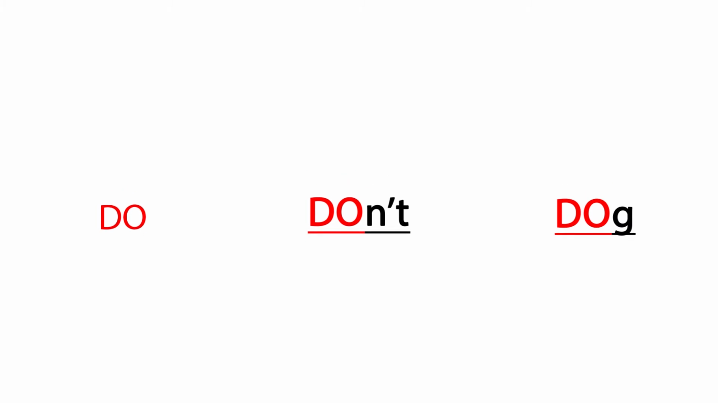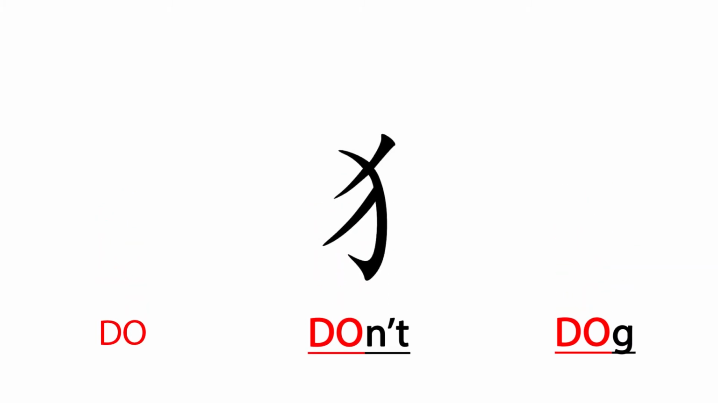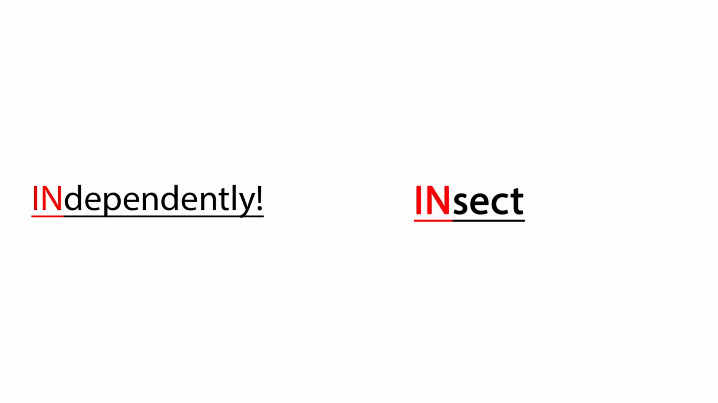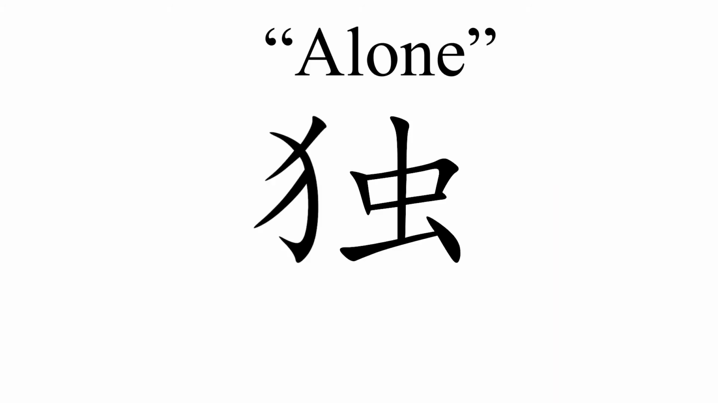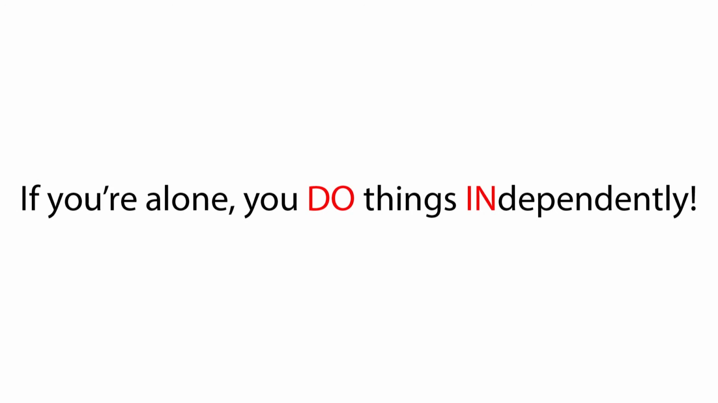Notice how the DO in do is the same as the DO in dog, and the same as the DO in don't. And they all help you identify the radical that you're learning. It's the same way for the IN in independently, which is the same as the IN in insect. And they help you to identify the other half of the character for alone. Going back to our sentence, you'll remember that this character is comprised of the dog and insect radicals.